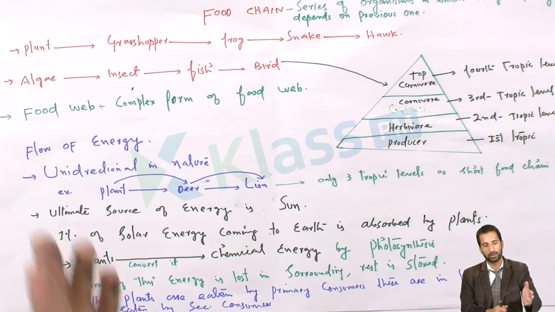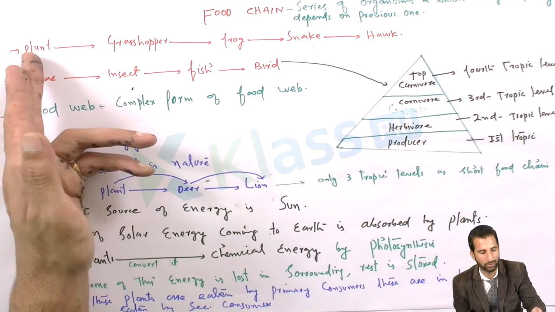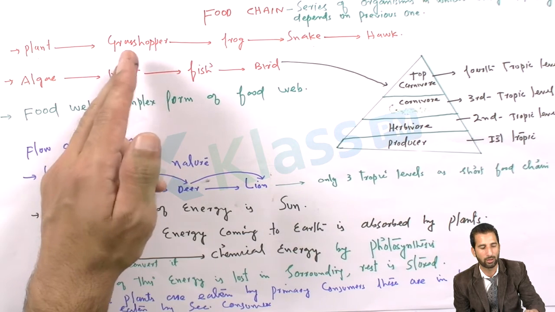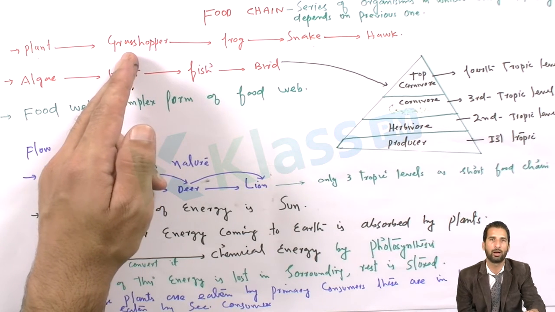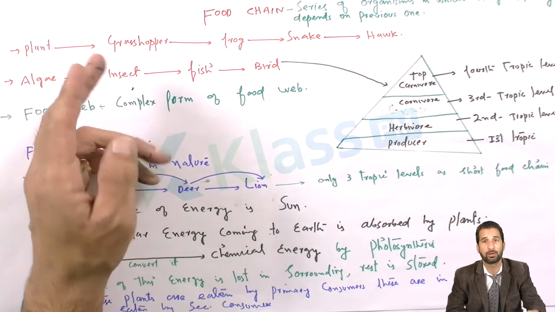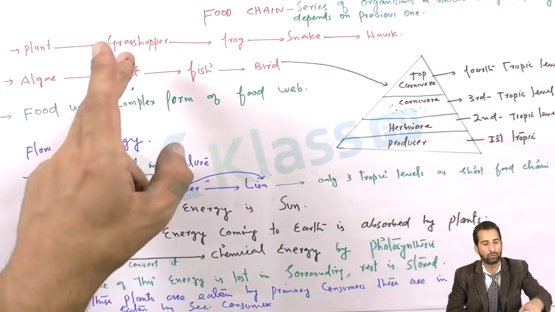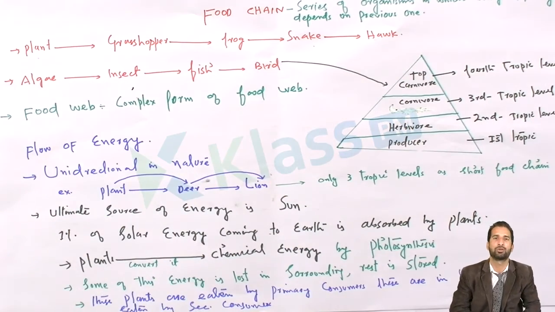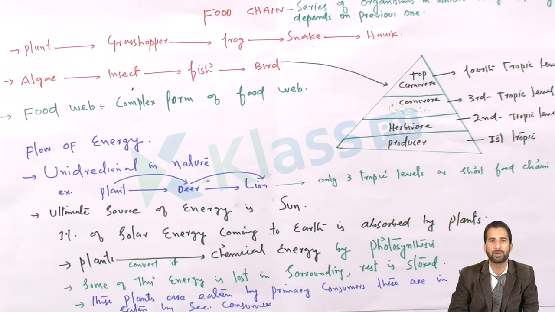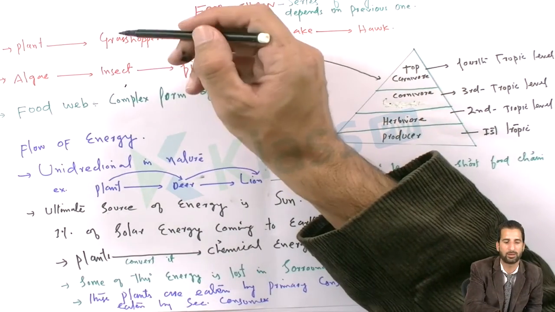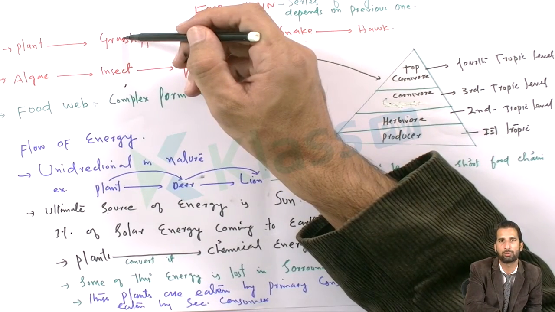Suppose 1000 joules are in this plant. The grasshopper eats the plant, but it can only store 10% of those 1000 joules, because 90% of that energy is either dissipated or utilized. So only 100 joules would be stored in the grasshopper.